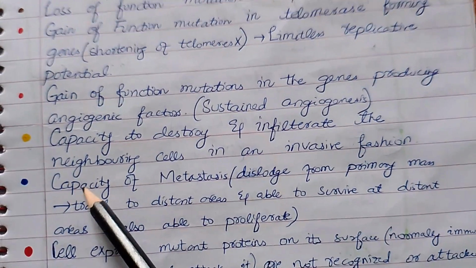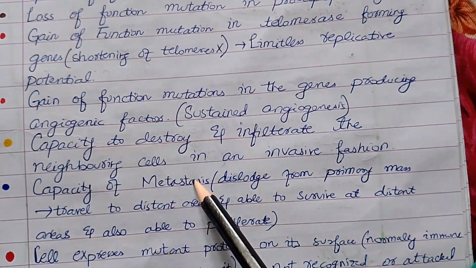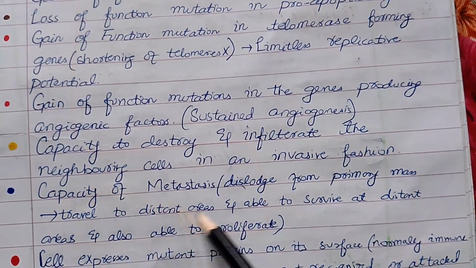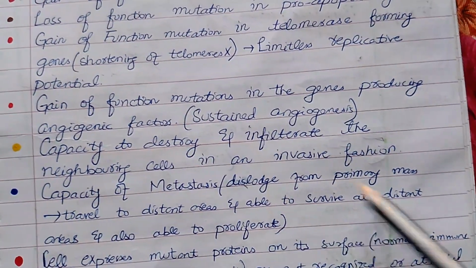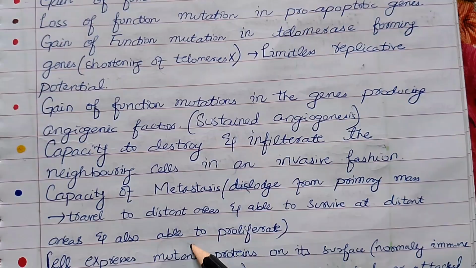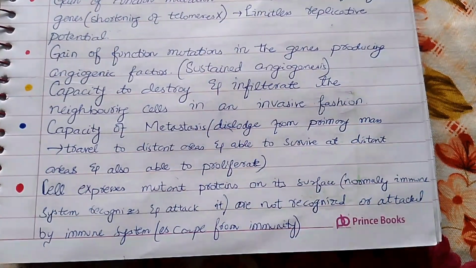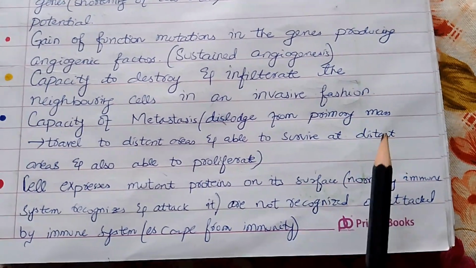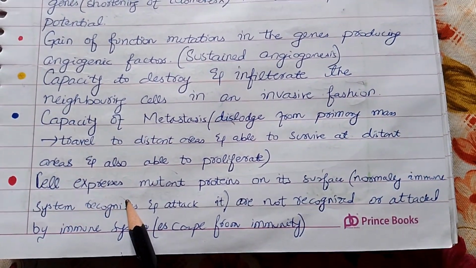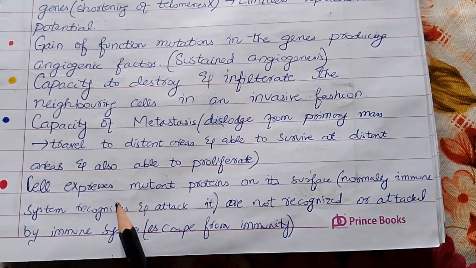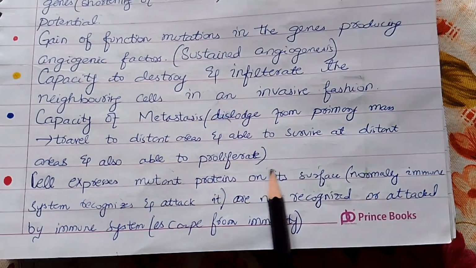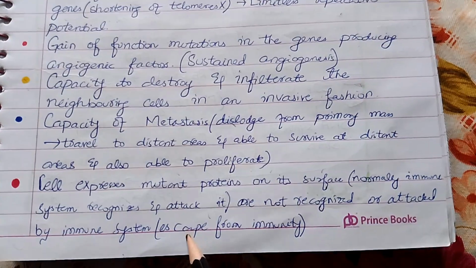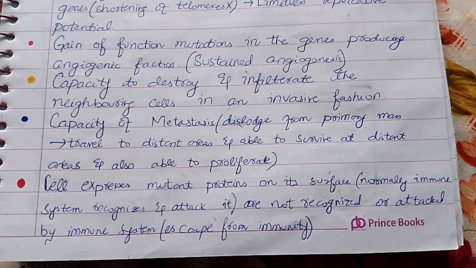And number 11 is capacity of metastasis, that is, they dislodge from the primary mass and travel to the distant areas and are able to survive at distant areas and also able to proliferate. 12, cell expresses mutant protein on its surface. Normally the immune system recognizes and attacks the mutant proteins, but these mutant proteins are not recognized or attacked by the immune system, and this point is called escape from immunity.